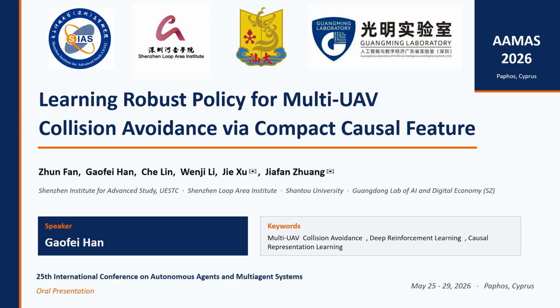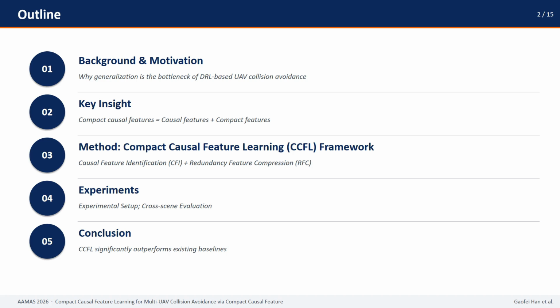Learning robust policy for multi-UV collision avoidance via compact causal features. Let me first give you a quick outline. I will start from the background and motivation, then describe our key insight on compact causal features, then introduce our compact causal feature learning framework, present experiments, and finally conclude.